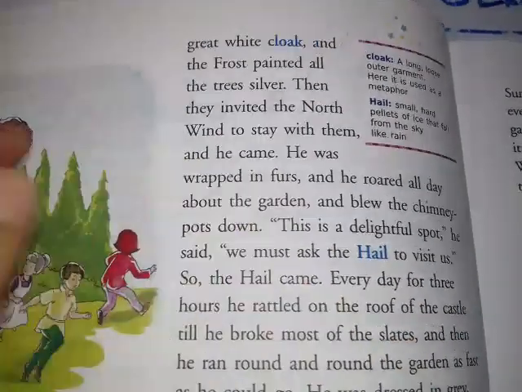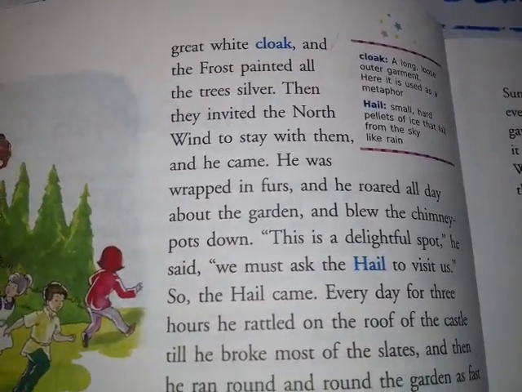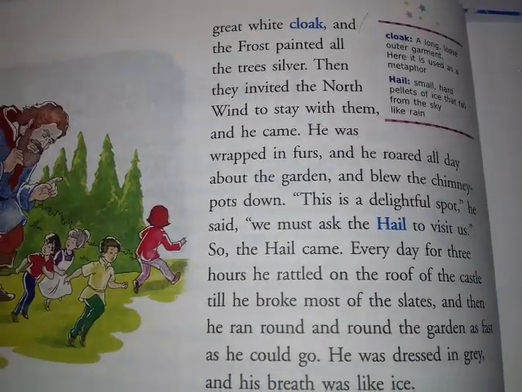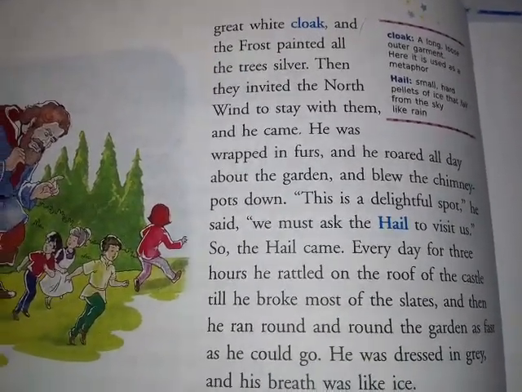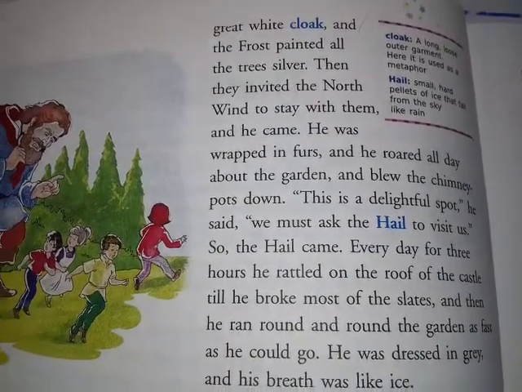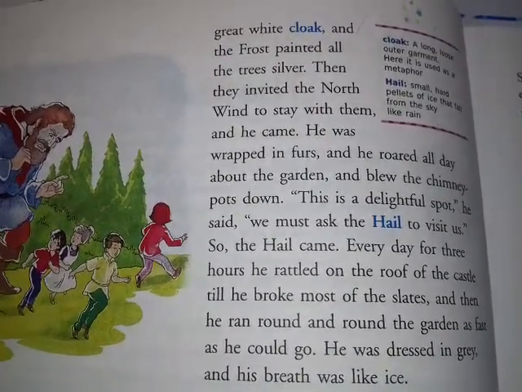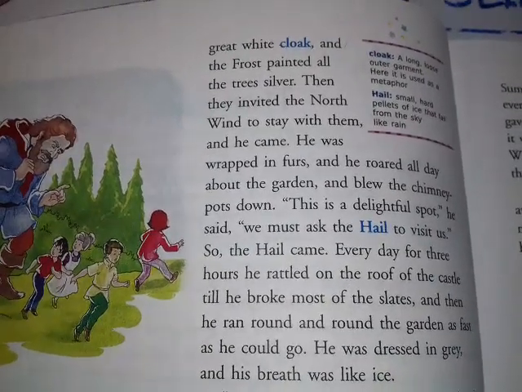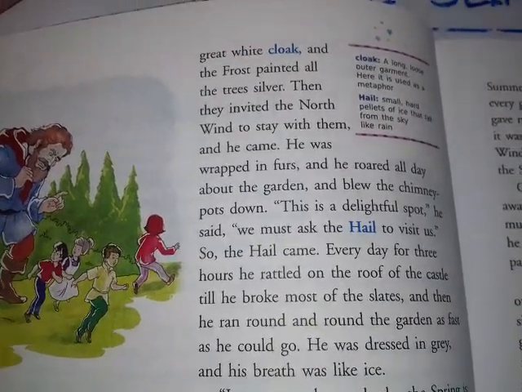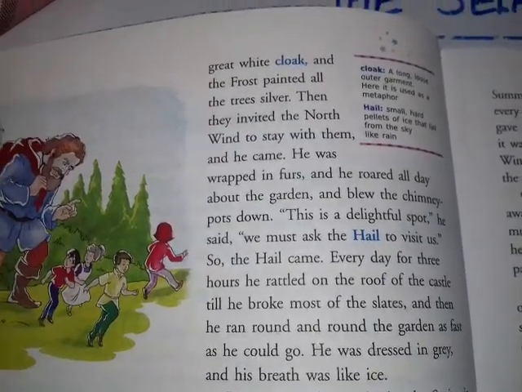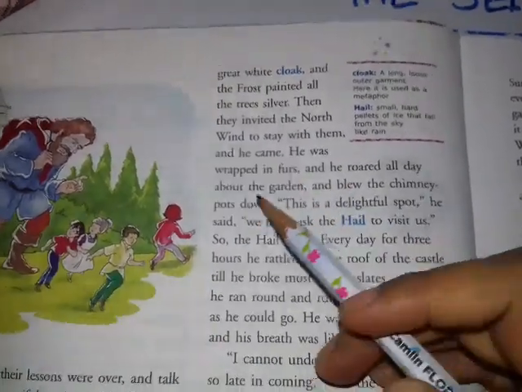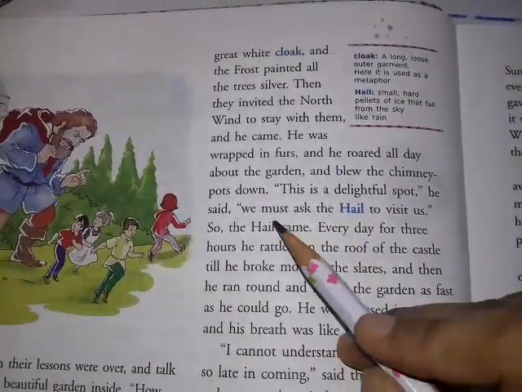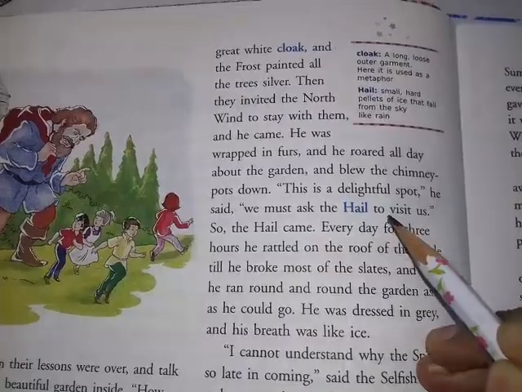Snow and frost covered the trees silver. So now the trees were no more looking green in color, but they were looking very dull. They were looking silver in color. Why? Because they were covered with snow. Then they invited the north wind to stay with them. He came. He was wrapped in furs, and he roared all day about the garden and blew the chimney pots down. "This is a delightful spot," he said. "We must ask the hail to visit us."